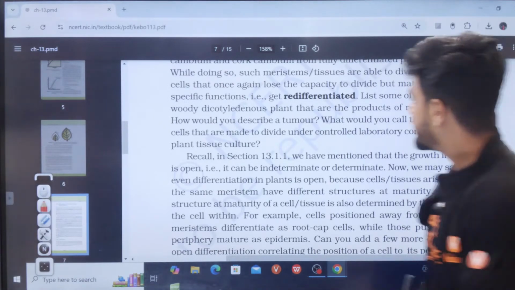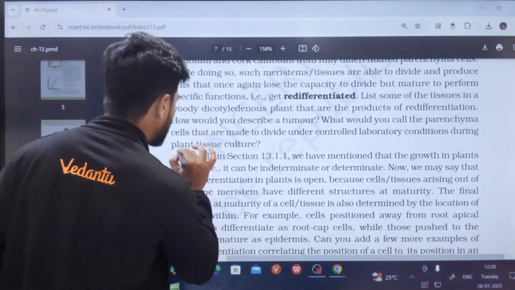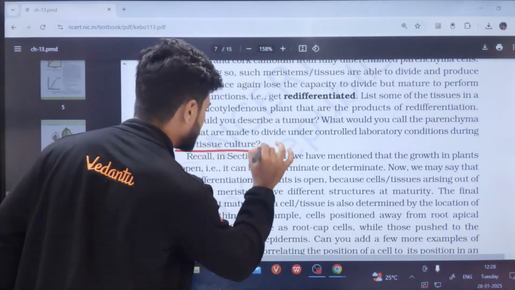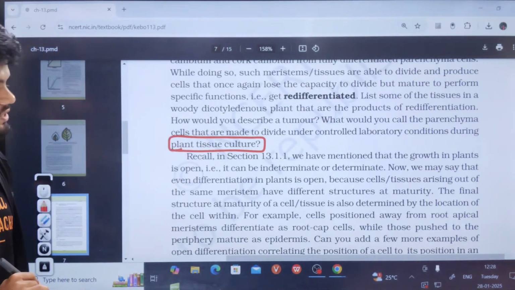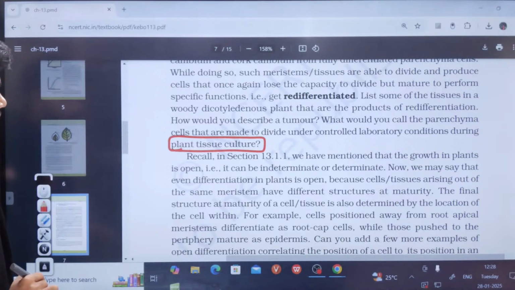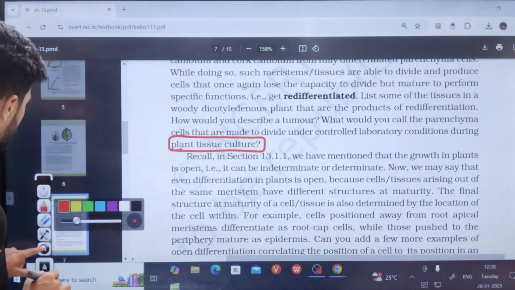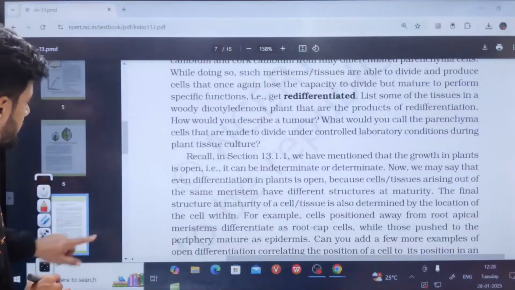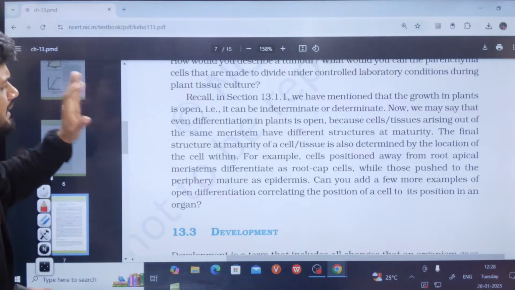Now, the redifferentiation examples. The example for redifferentiation is the tissue culture. So, tissue culture is a result of redifferentiation. Okay, redifferentiation. Clear, students? So, these are different examples given here. If you read just once, you will understand the entire thing.